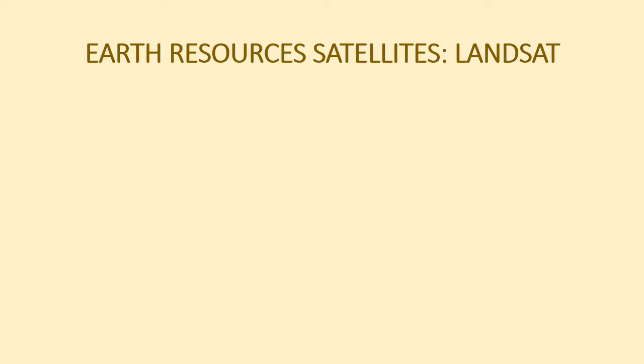Let us see the characteristics of Landsat from Landsat 1 to 7 missions. Landsat 1 was launched on July 23, 1972 and it was decommissioned on January 6, 1978. The RBV bands 1, 2, 3 were used and multispectral bands 4, 5, 6, 7 were used.